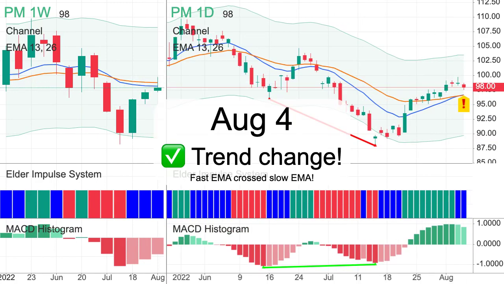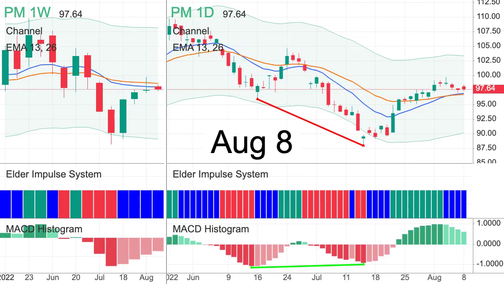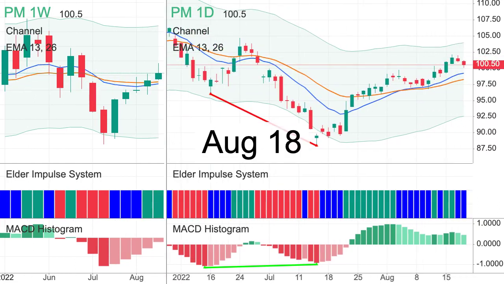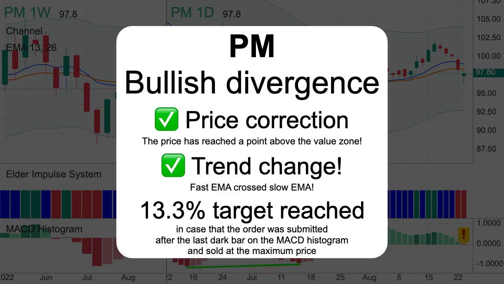Fast EMA crossed slow EMA. MACD histogram crossed the zero line. 13.3% target reached.